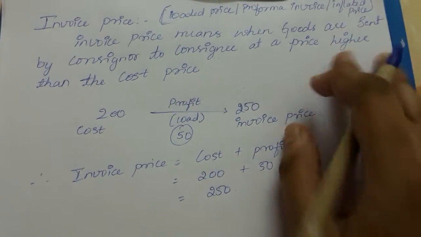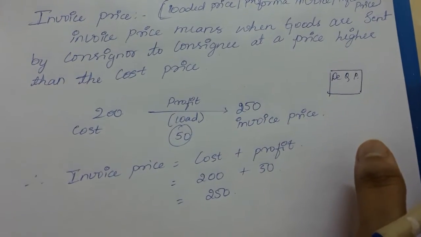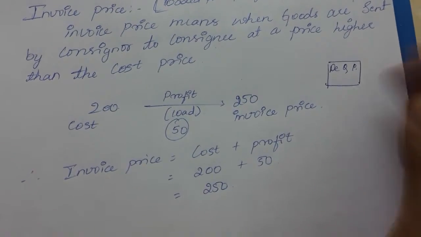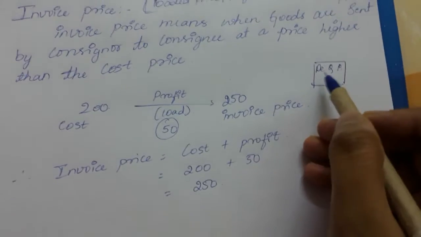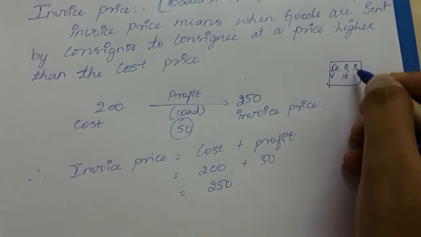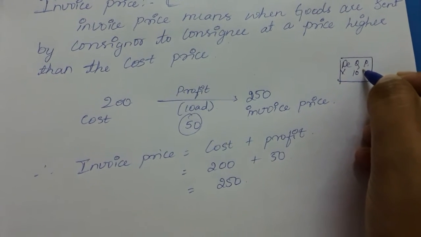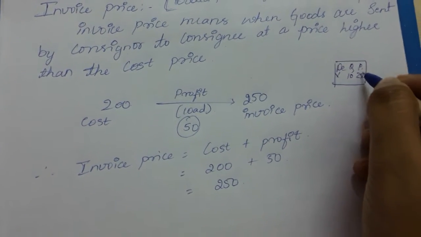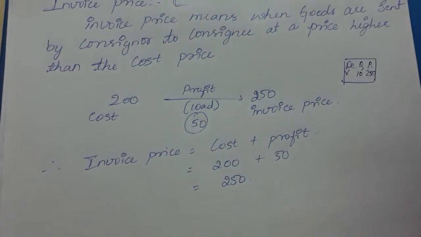So maybe you will send product X, 10 quantity, and say the price is 250.